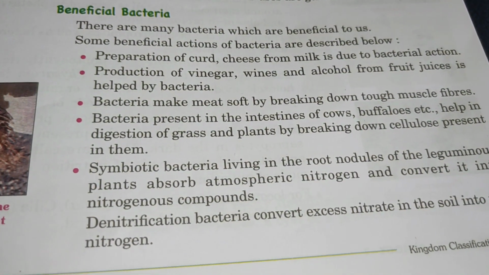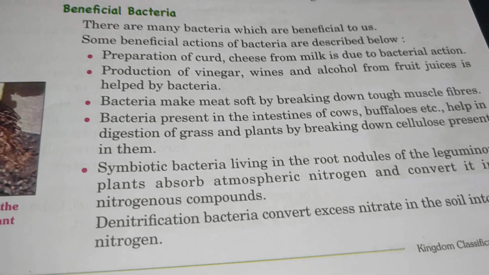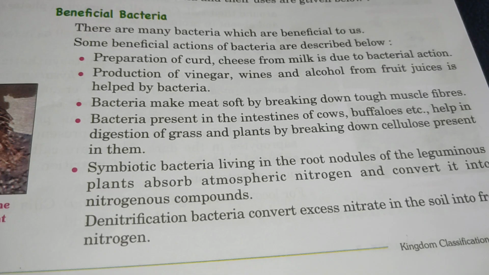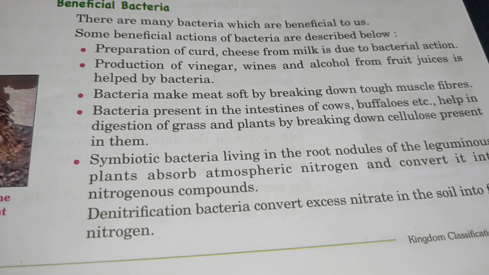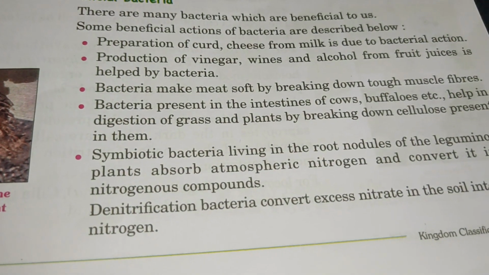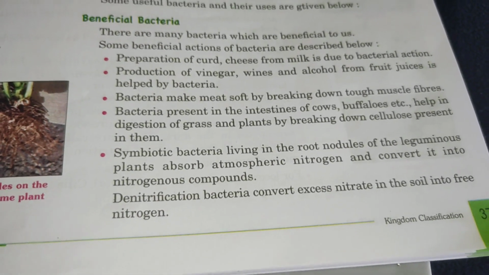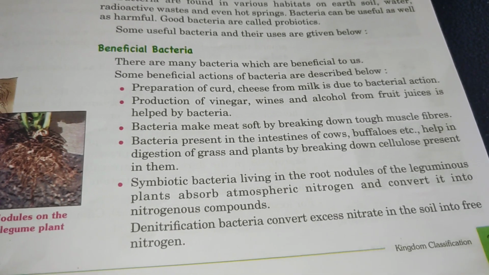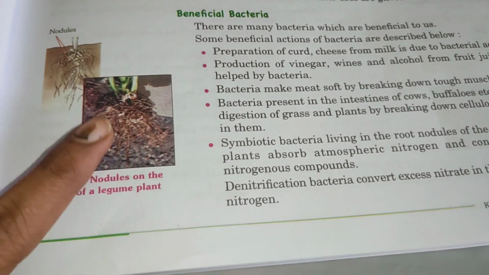Even bacteria present in the intestines of cows and buffaloes help them. What do cows and buffaloes eat? They eat grass and plants, which are very hard, and cellulose is present in them. This is digested with the help of bacteria. Then there are symbiotic bacteria in the root nodules of leguminous plants. They absorb atmospheric nitrogen and convert it into nitrogenous compounds that are useful to the plants.